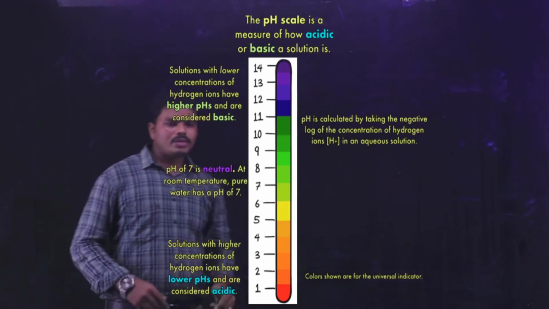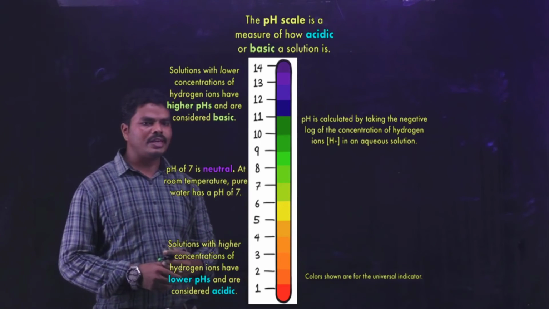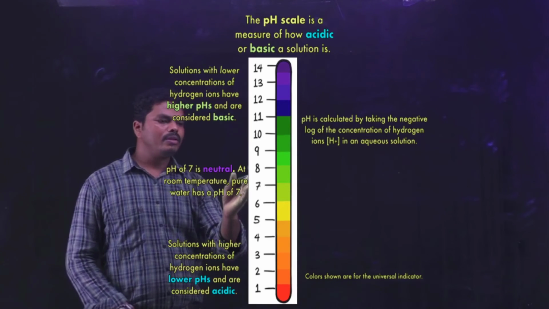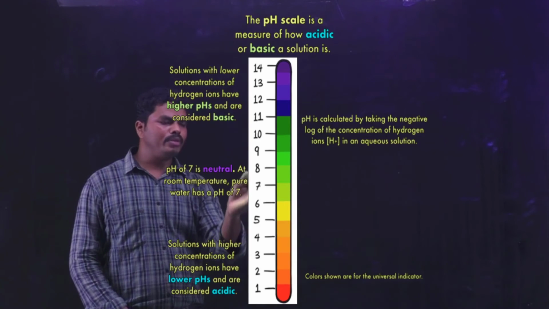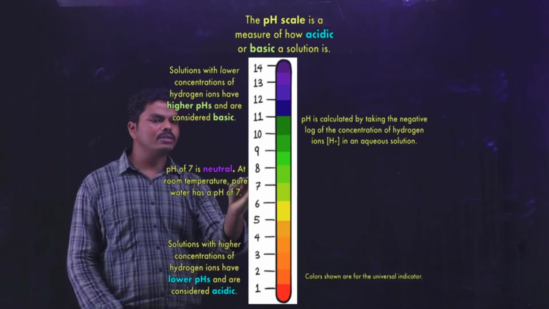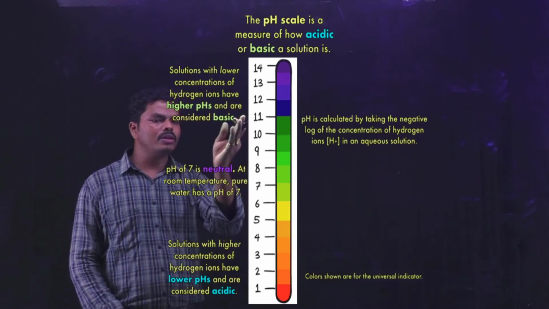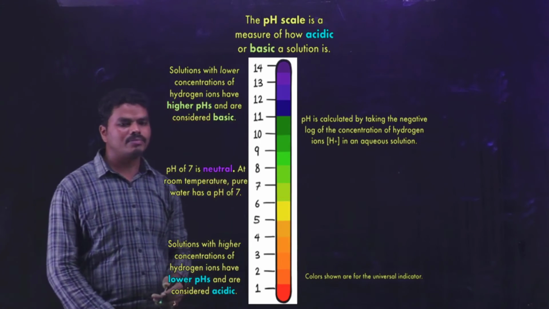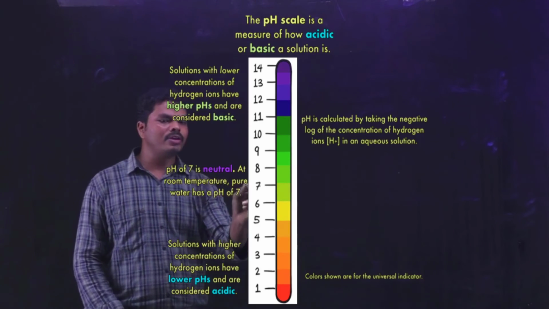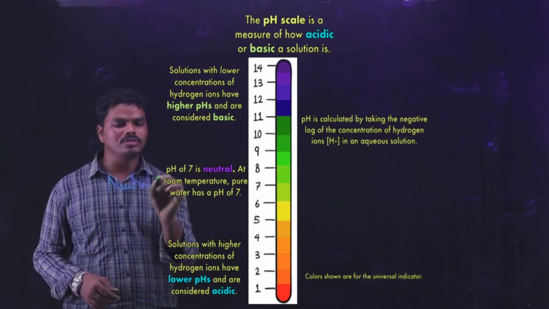Based upon that, he devised a scale, the Sorensen scale. Solutions of substances having a pH below 7 are considered acids, solutions of substances having a pH above 7 are considered bases, and solutions of substances having a pH of 7 are considered neutral solutions or neutral substances.